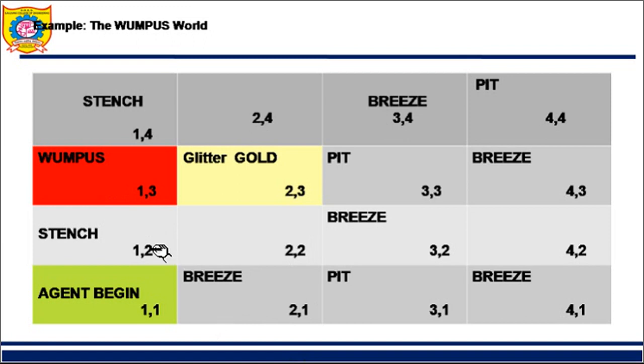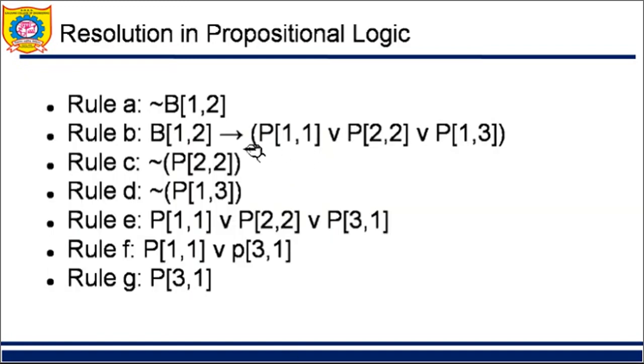It concludes that if there is breeze at this location, then in its neighboring positions, at these three locations 1 3, 2 2 and 1 1, there should be pits. Accordingly, using propositional logic, it has been written.